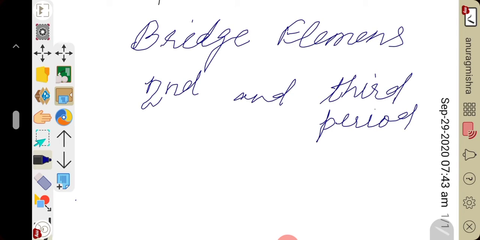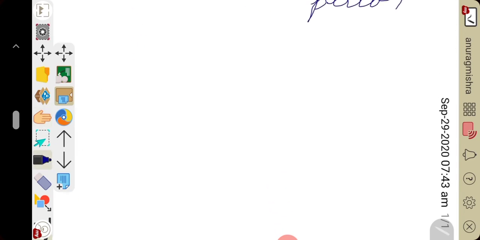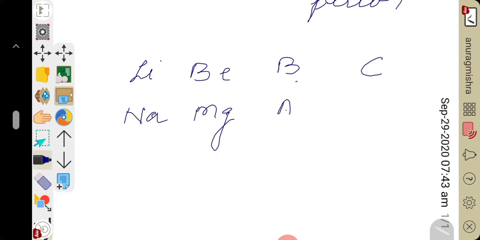Let's see, for example, second period: lithium, beryllium, boron, carbon. Third period: sodium, magnesium, aluminium, silicon. As per the definition, there is a relation between the second period elements with the next group of third period element.